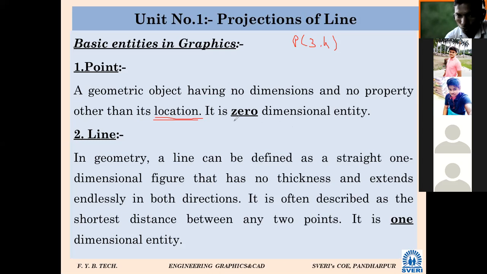Point, or it is also called a zero dimensional entity or geometry. Zero dimensional point ला ही dimension देता येत नाही. Have you understood? Point is very simple. Dimensionless entity, but we can give its position or location from the origin. Which is first quadrant? पहिला coordinate कुठला असतो आणि दुसरा कुठला असतो?